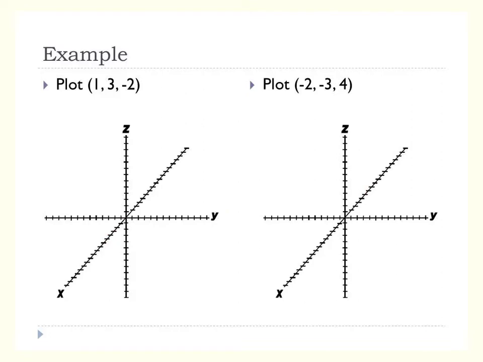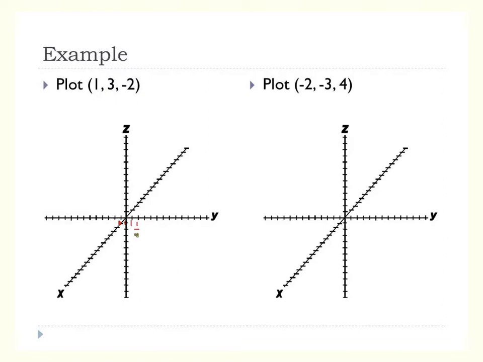Okay, let's see if we can do 2 more times here. So 1, 3, negative 2. You're going to start out on 1, so I would move my pencil out here to 1. 3 means we're going to go which way 3? We're going to go to the right 3, so that would be about 1, 2, 3. And then we're going to go which way 2? We're going to go down 1, 2.